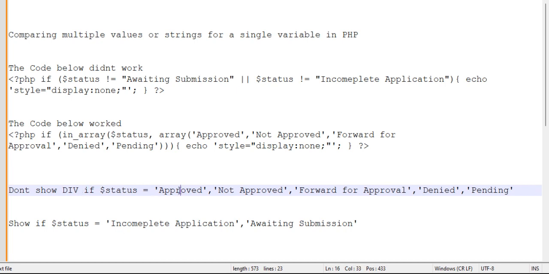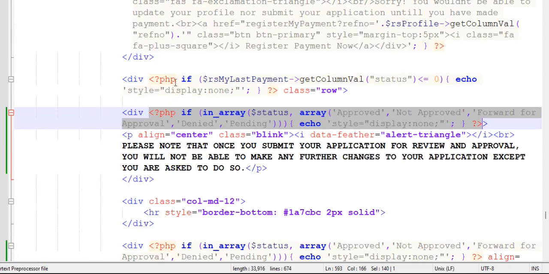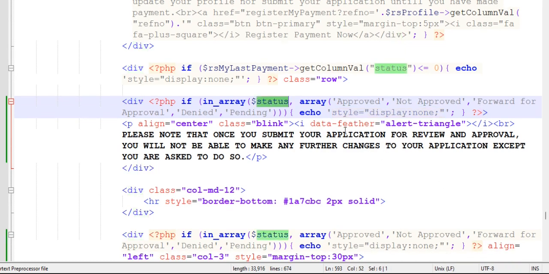If status is equals to, okay, I'm sure you're getting my point. Don't show div, and this div is this one here. Okay, now there are multiple of it, but I'm just using this one. As you can see, my status is equals to here. Please ignore this one. This is a different one. Okay, let me use this one.